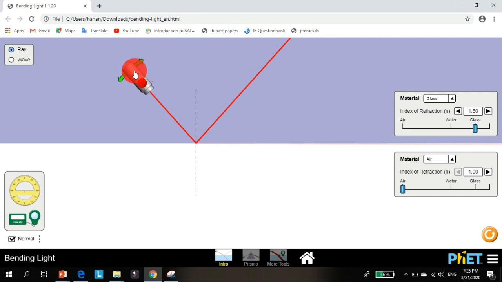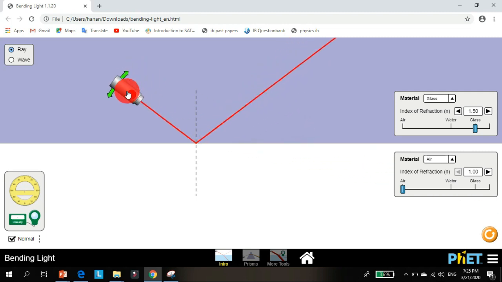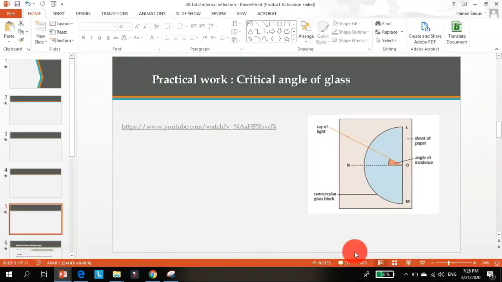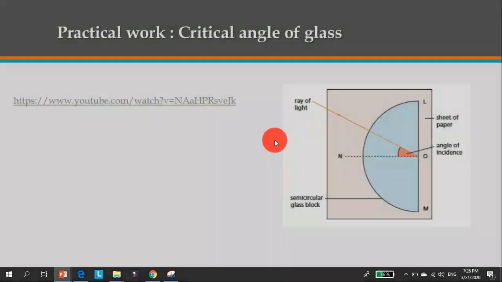Okay, I have a refracted ray and a reflected ray. Any angle more than this angle, what will you see only? Reflection. Look here, total internal reflection. So if you put a light from inside the glass, it will only reflect. You will not see refraction because the angle of incidence is more than the critical angle for this medium. Okay? Let's continue. Let's watch this video.